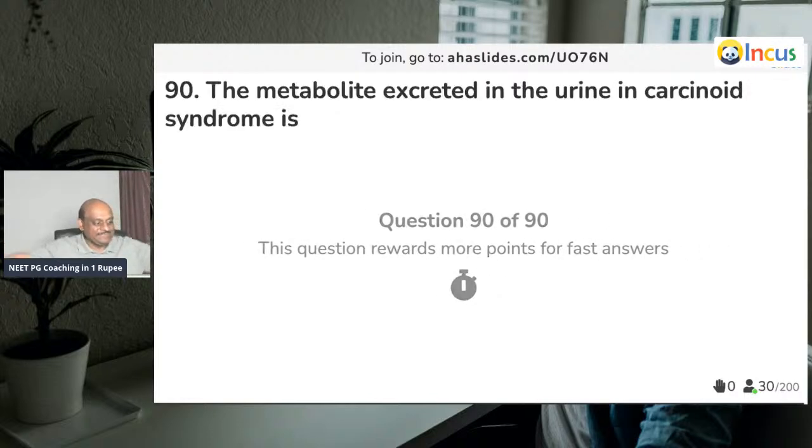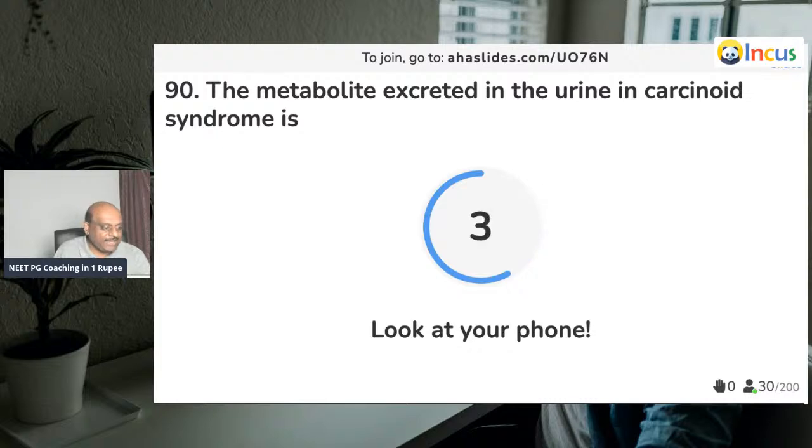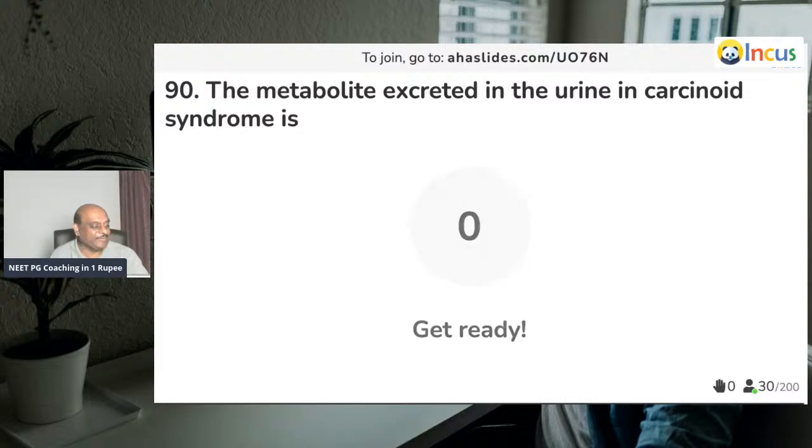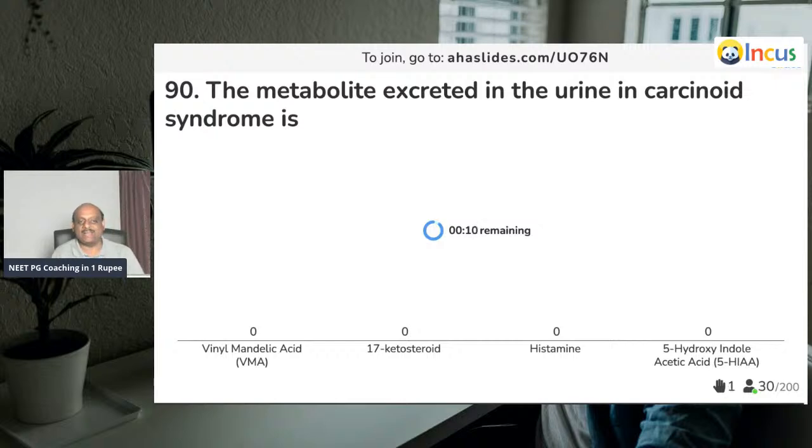Question number 90. Let's see. The metabolite. Oh, this is an easy question. Itna easy question, 98 question nahi hona. So the 98 question, garma garam masala hona. Come on, punch, punch, punch, punch. Yay, that's right, doctor.